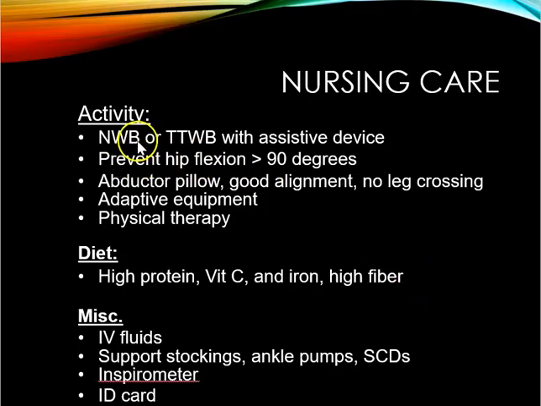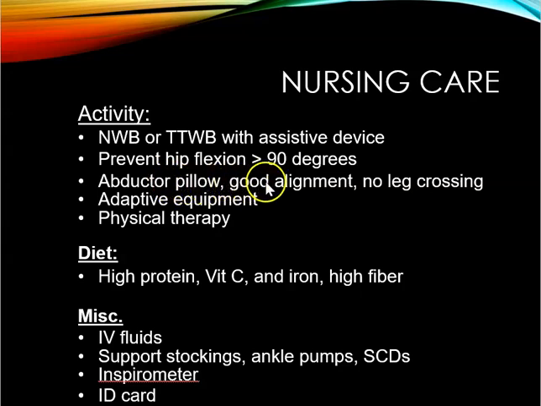Nursing care: their activity is going to be non-weight bearing or toe-touch weight bearing with an assistive device. Make sure they're shifting their position every 2 hours. Sometimes they will give them an overhead trapeze bar to help them move around in bed independently. Prevent hip flexion over 90 degrees. If they go over 90 degrees, and sometimes you need to be careful about what chair you have them sit in, that hip will pop out, so it will dislocate. Use your abductor pillow, maintain good alignment, no crossing of the legs.